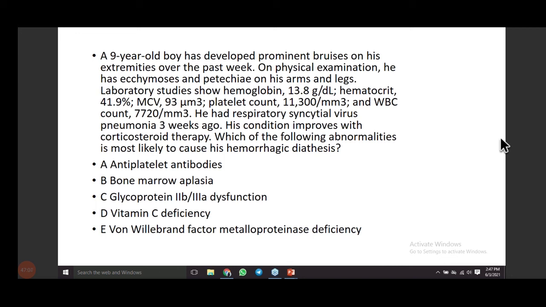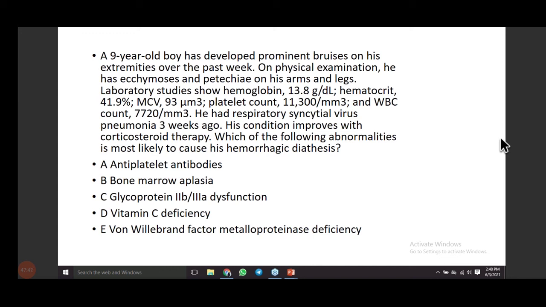There is a 9-year-old boy, that is a child. He developed prominent bruises on the extremities. On examination, he has petechiae and ecchymosis. Lab investigation: hemoglobin is normal, hematocrit is okay, MCV is also okay. Platelet count is 11,300, markedly reduced. WBC 7,700, all okay.